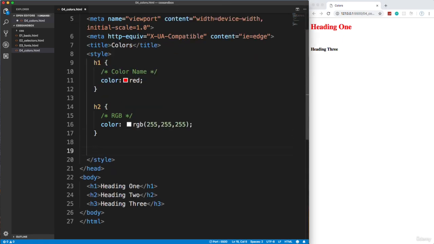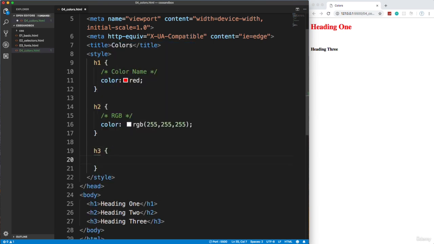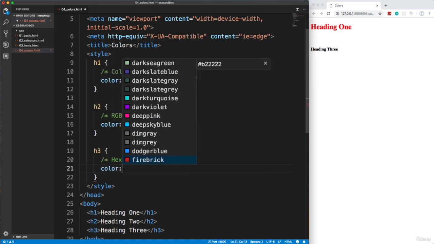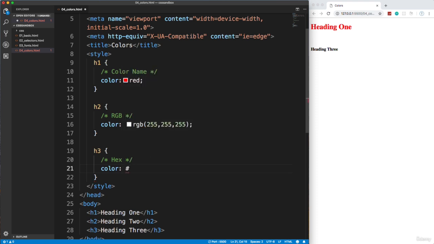Now the third type is the most common and the one that we'll be using the most, and that's hexadecimal, or hex, which is a base 16 number, and it pertains to the composition of a certain color in the RGB space. So it's always going to start with a number sign, and it's going to be 6 or 3 characters that are going to be letters and or numbers. For numbers, it's going to be either 0 to 9, or for letters, it'll be A to F. So all zeros is going to be black, and then all Fs is going to be white.